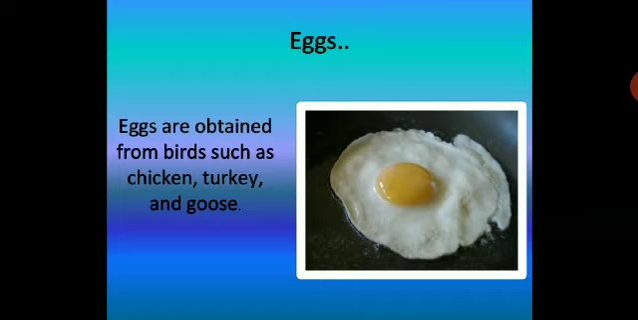Eggs are obtained from birds such as chicken, turkey, and goose. So eggs are very vital in our diet because they are high in protein. It's a protein rich food. So it will help to build muscle, it will help to build tissues. Protein is extremely important for the body to develop immunity. So egg is also a very important part of food items.